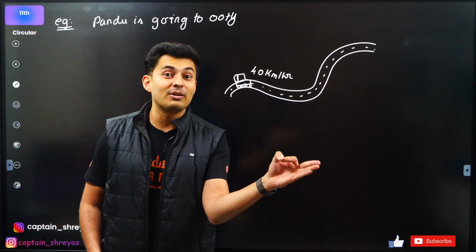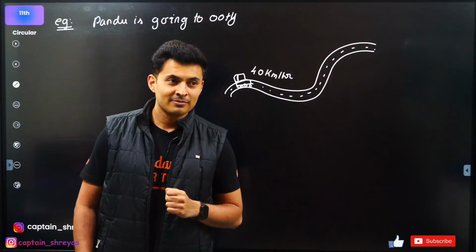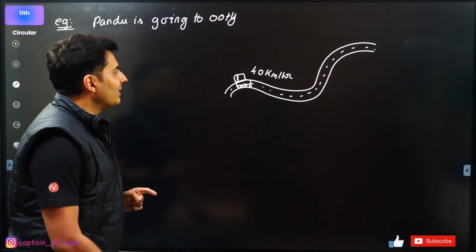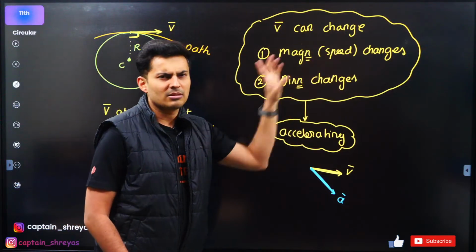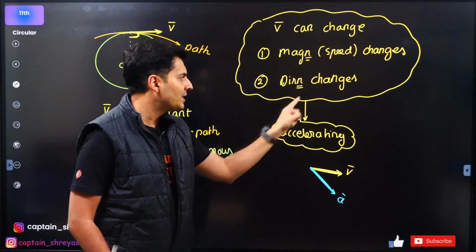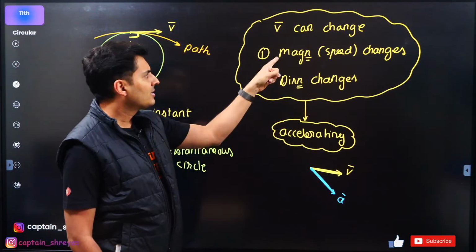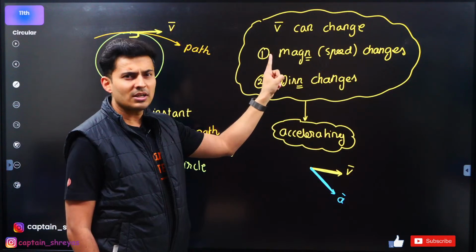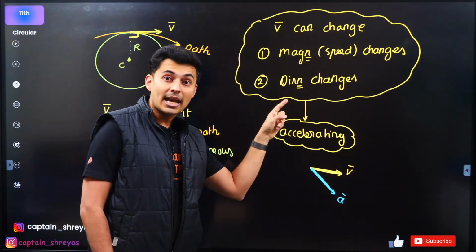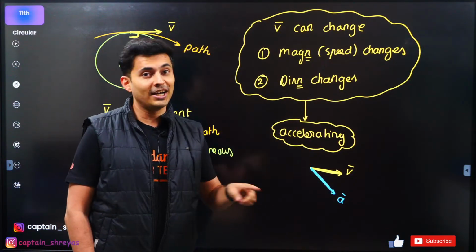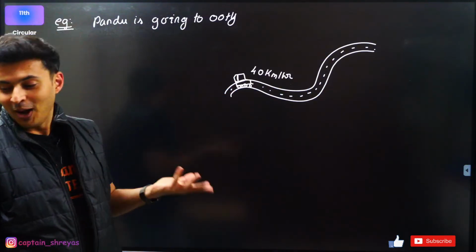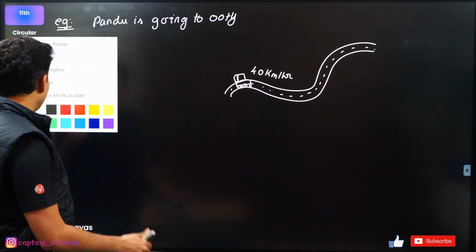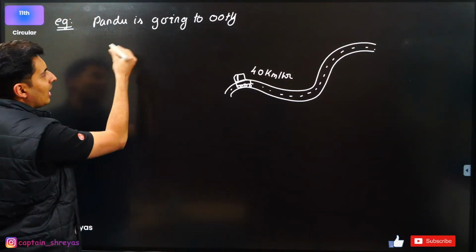So all the students who said we are not accelerating are wrong. Observe, guys. Just some time back I mentioned, if velocity changes because of magnitude or direction change, then you are accelerating. Is magnitude changing? No. Constant speed 40. Direction changing? Yes. Am I accelerating? Yes. So you are accelerating. Correct. So guys, here the question is, are you accelerating?